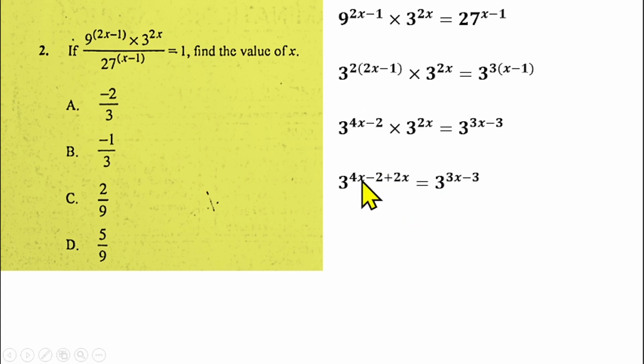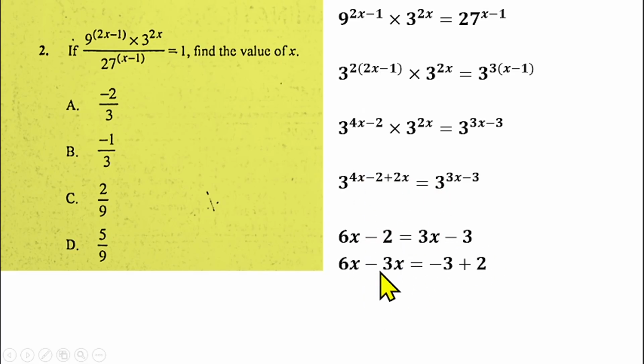Or before that, you can simplify this one further, anyone you want to do. So I cancel out the base, then 4x plus 2x will give us 6x, then minus 2 equals 3x minus 3. You take the like terms, you have 6x minus 3x equals minus 3 plus 2. So that will give us 3x equals minus 1. Divide both sides by 3, x will be equal to minus 1 over 3. That makes option B the right answer for question number 2.